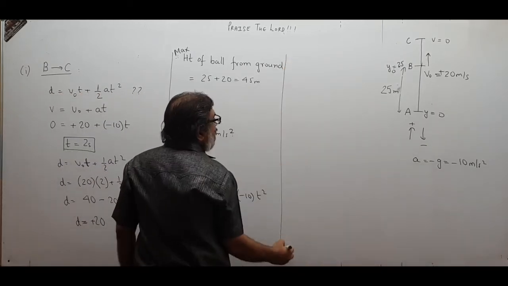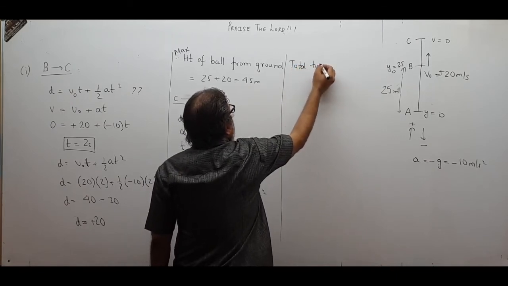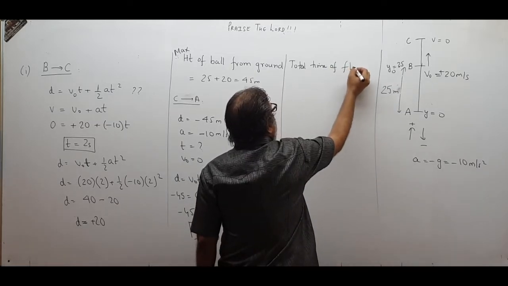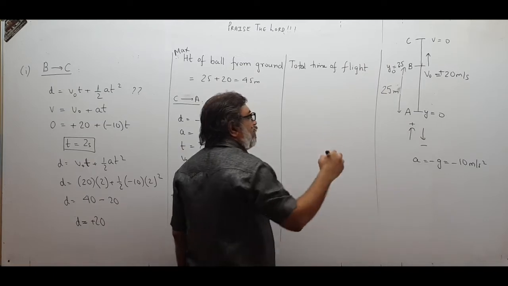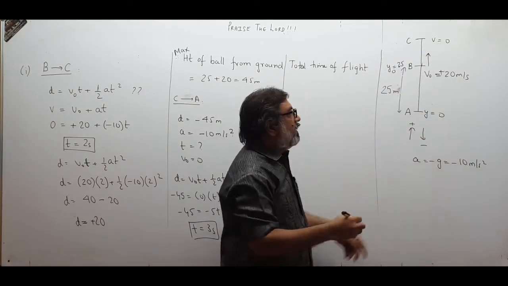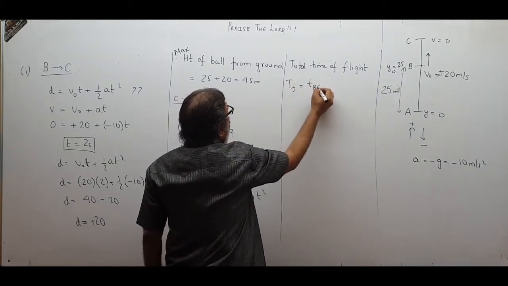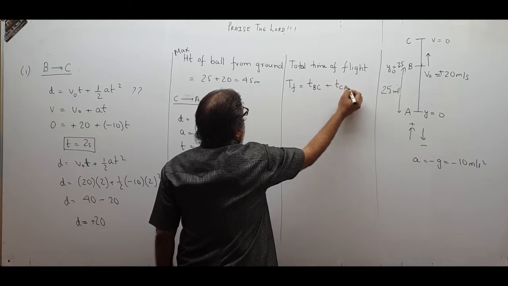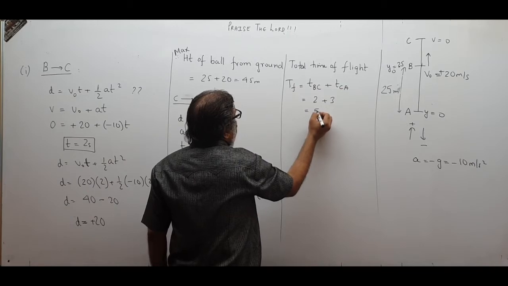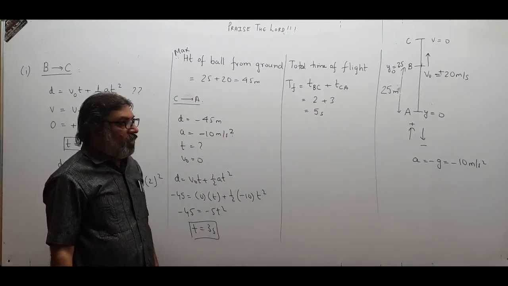So once it is there, total time of flight. For how much time was it in air? From B to C plus from C to A. Time of flight equals time in going from B to C plus time in going from C to A. This was 2 seconds plus 3 seconds, that means 5 seconds. For 5 seconds it was in air before touching the ground.